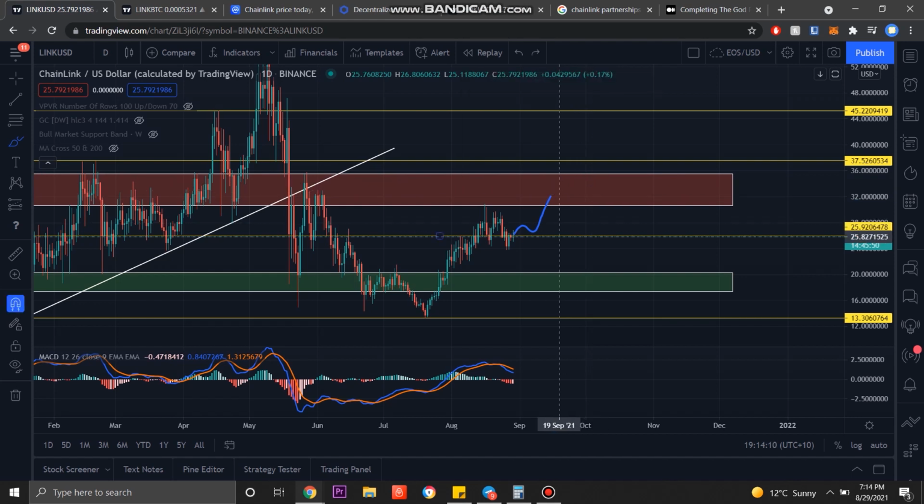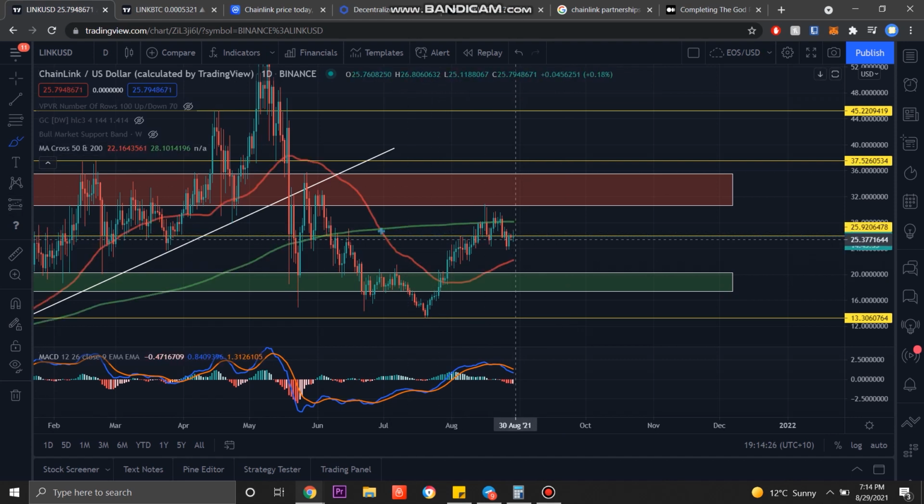If we drop below the support zone, we have a few brief support zones here that I haven't drawn out at around $22, in which we'll probably be looking for a few retests in the future. So nothing major, but if we bring up some indicators, we can see that this 50 SMA might catch us, which is currently sitting at around $22.16. If we drop below, the 200-day SMA will be the resistance area we're looking at taking if we jump back up.